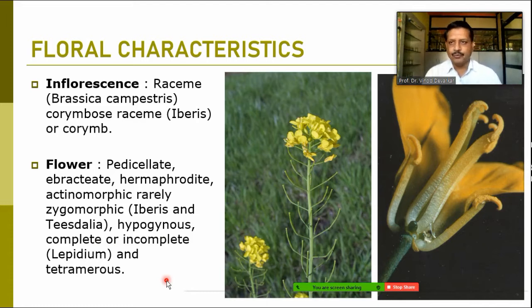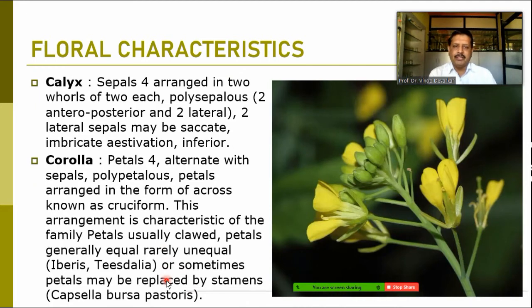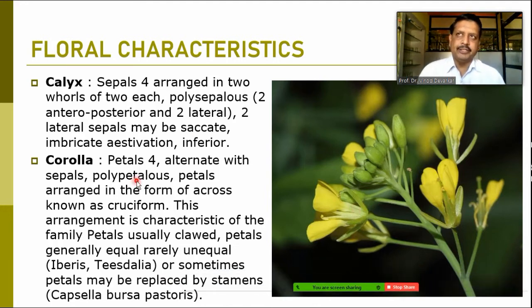When we talk about the calyx and corolla, there are four sepals and four petals, and both are in two whorls. In each whorl there are two sepals and two petals. The sepals may be saccate, a spoon-like structure, with imbricate aestivation, and they are normally inferior as the ovary is superior. All other whorls are naturally at the inferior position.